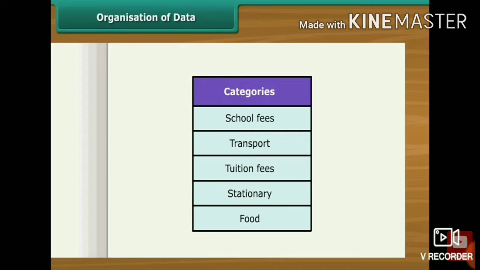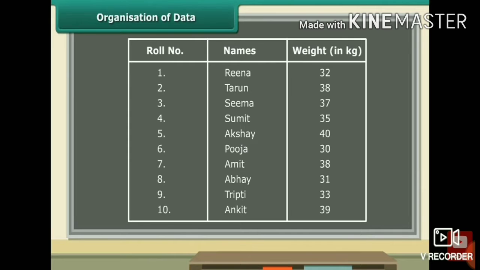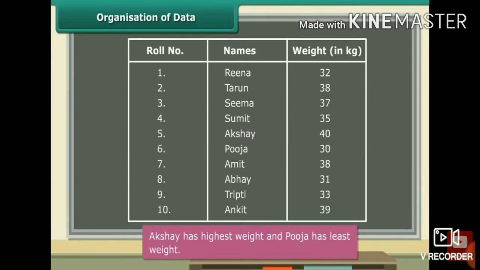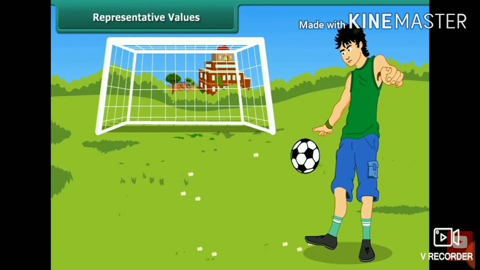Organization of the data can be about the school fee or transport or tuition fees or anything. So this is what you can see here. This is all our organization of the data. You can organize in this tabular column with the roll numbers, names, weight. So who got the highest and who got the lowest, whose height is highest and whose weight is lowest, can be easily known by the collection and organization of the data.